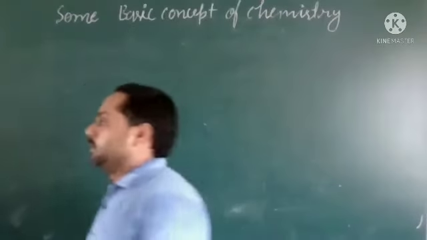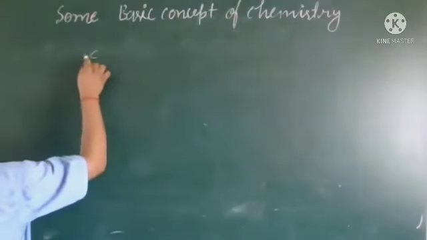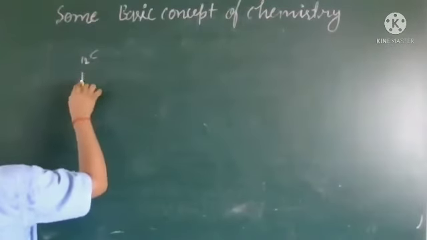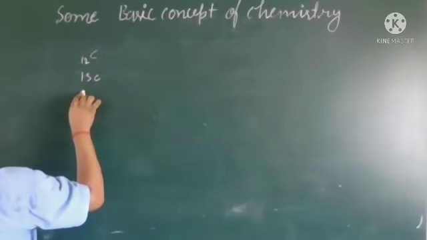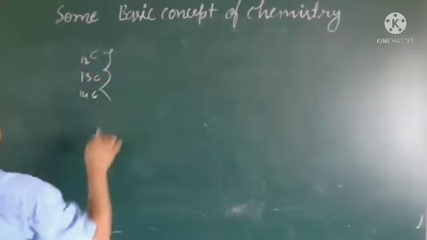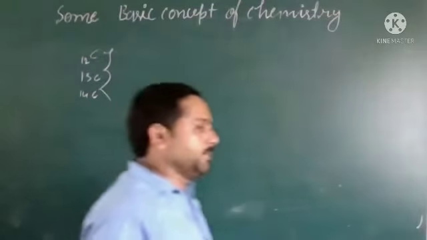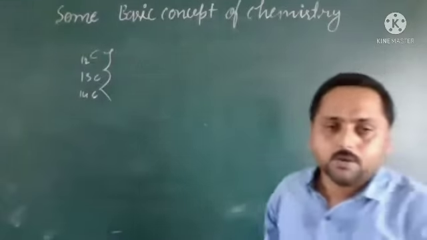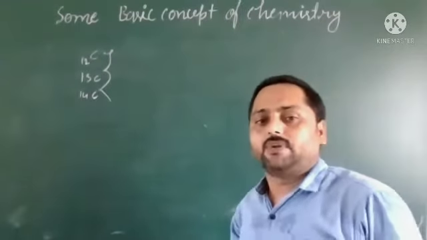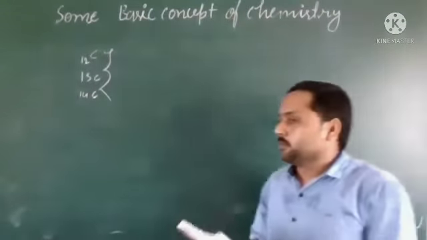You know that carbon has 3 isotopes: carbon 12, 13, and carbon 14. So if we want the weight of carbon, we have to take the average atomic mass of these.